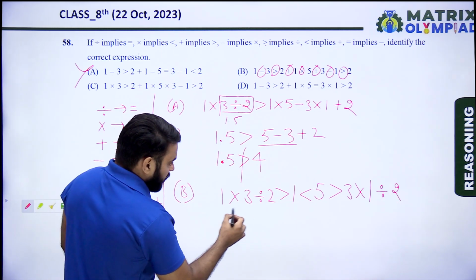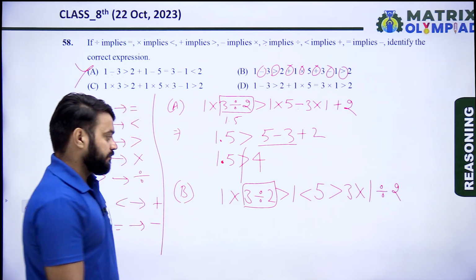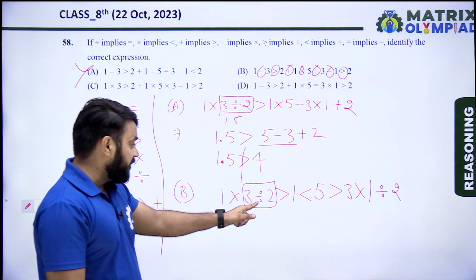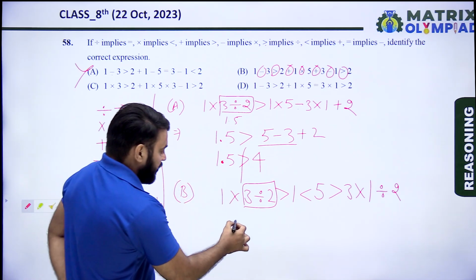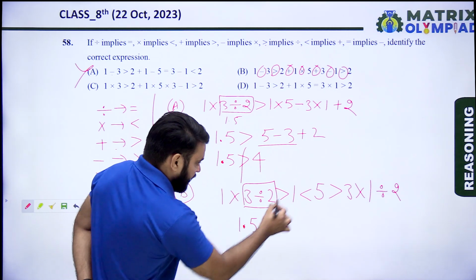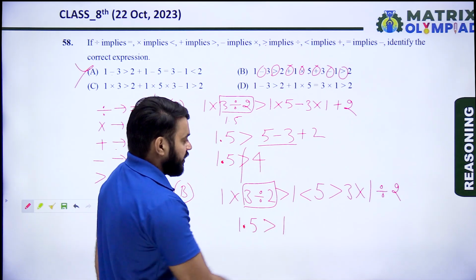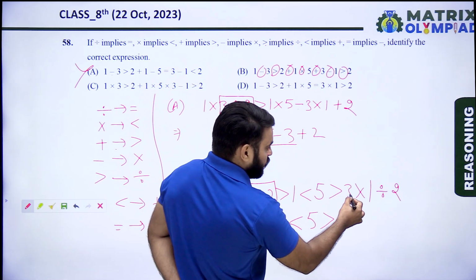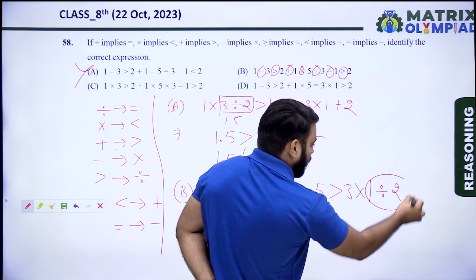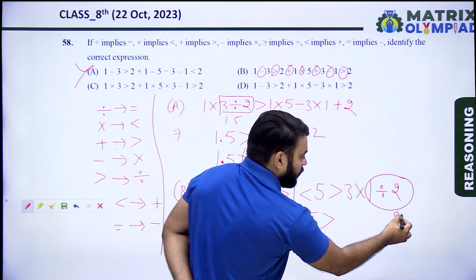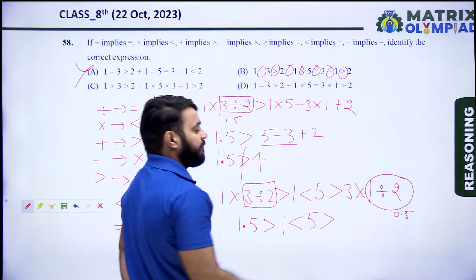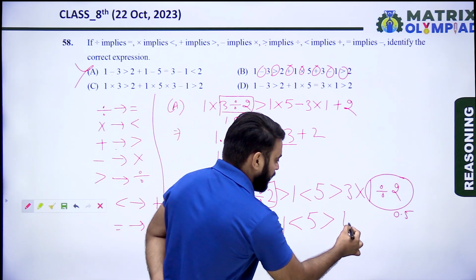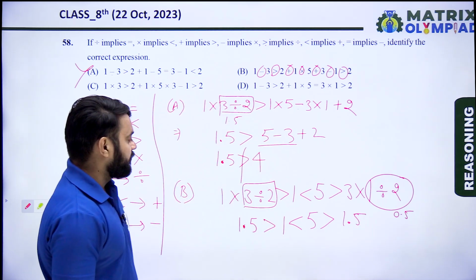So 3 divided by 2, it means 1.5. Now 1.5 multiply by 1, it means again 1.5 is greater than 1. Now less than 5. 5 greater than 3, 1 divided by 2, it means 0.5. Now 0.5 multiply by 3, it means 1.5.